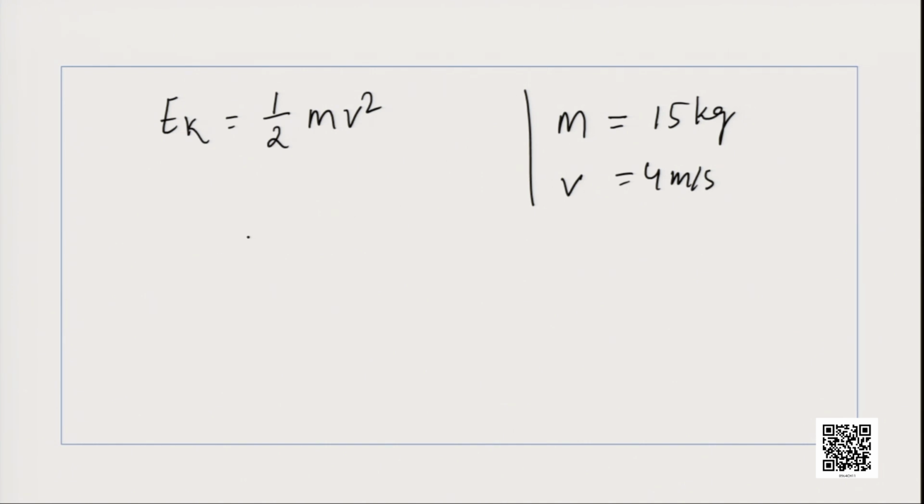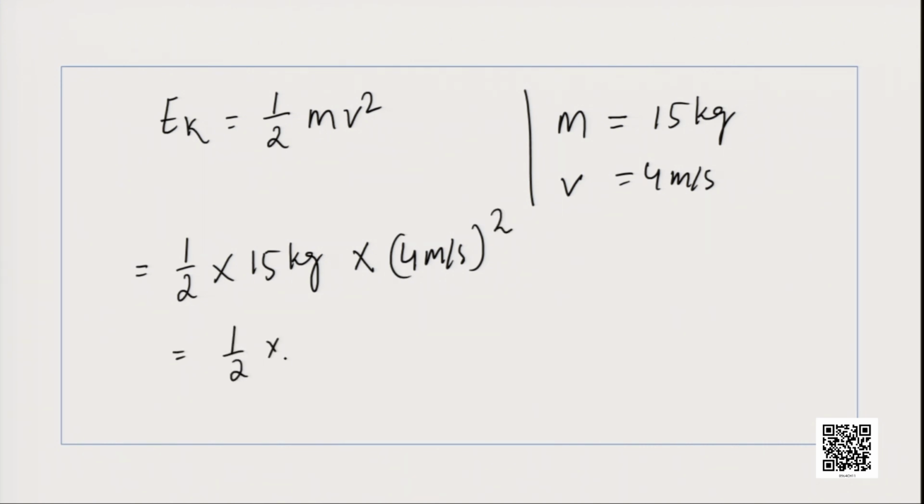We will substitute these values in the equation and what we will get is half into mass 15 kilogram multiplied by velocity 4 meter per second square, and that will give us half into 15.